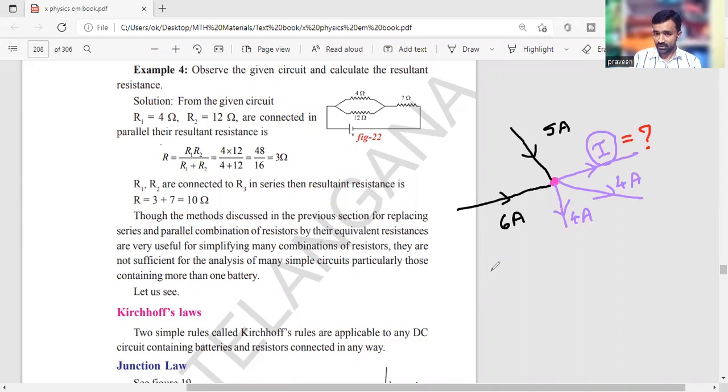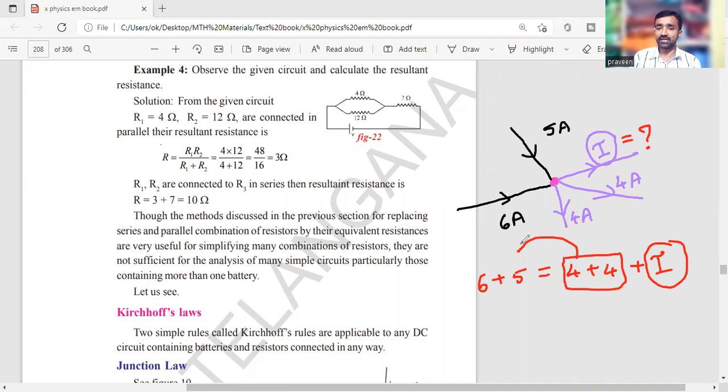So according to the law of junction, the law of currents, the sum of the currents reaching here, 6 plus 5, is equal to the sum of the currents leaving the junction. So I is equal to 6 plus 5, which is 11, minus 4 plus 4, which is 8.